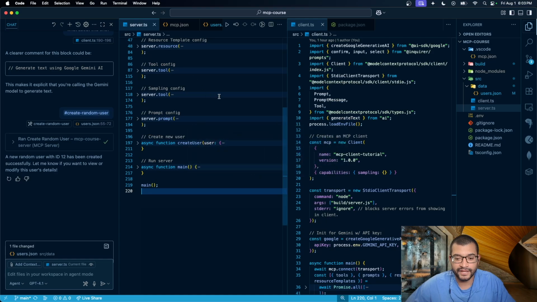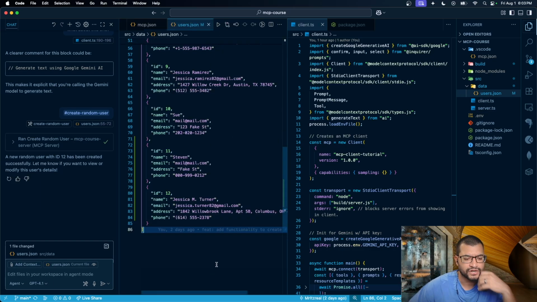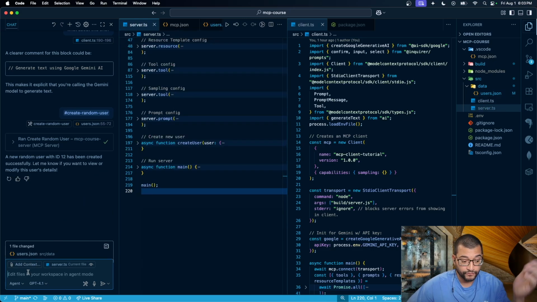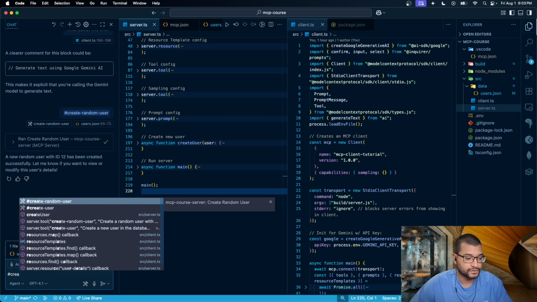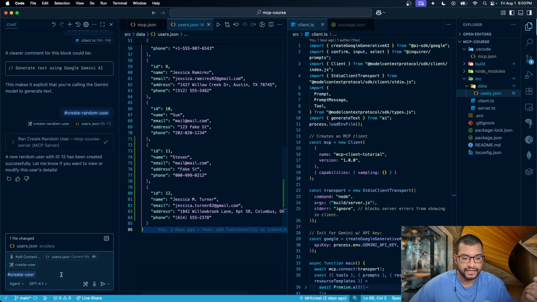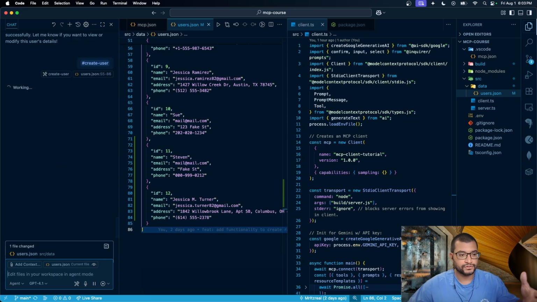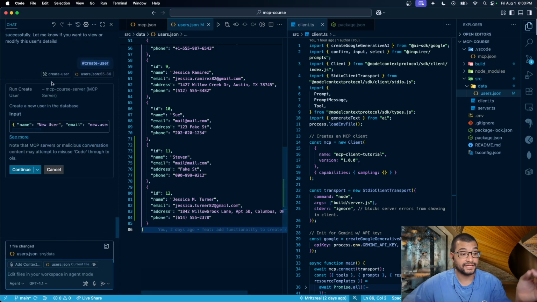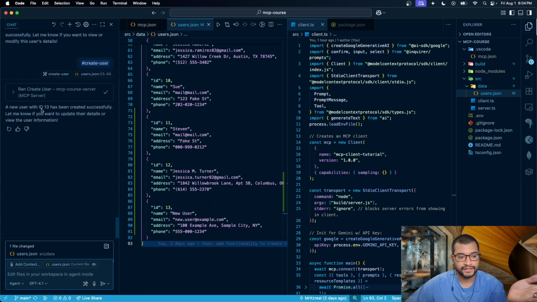Let me show you a little bit of what I've been working on, which is kind of cool. One of the things that I've been learning is the different primitives of MCPs, which are tools, resources, sampling, and prompts. Each of them has very specific intentions. And it's just kind of cool that, for instance, if I want to create a user, I don't necessarily have to do it here. I can create a tool and it creates it for me. Let me show you. So create user. I created a function essentially that creates users. And I don't have to really type this myself. So create user. I let Copilot work. And then it gets me to continue. A new user with ID 13 has been created.